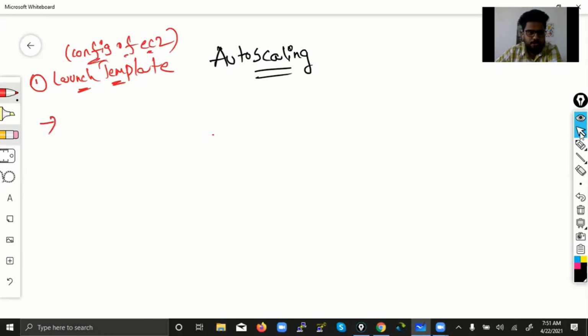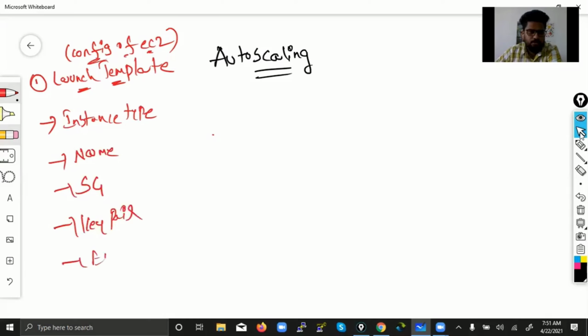So in the launch template you will decide what is the instance type. Same as the steps which we go through while launching an instance, the same thing. Instance type, what else? Name of the machine, meaning the tag, and then security group, key pair, EBS. All these things we will be defining in the launch template.